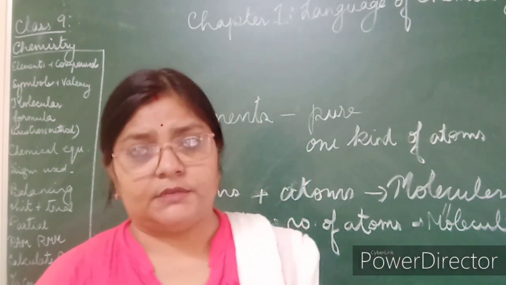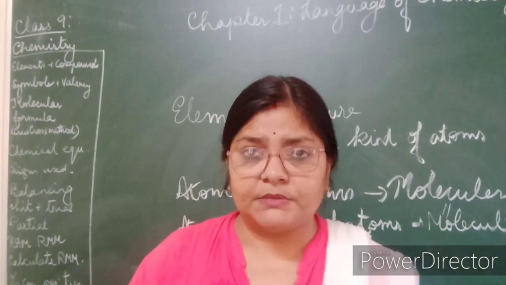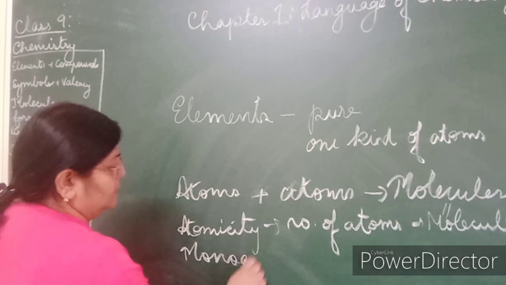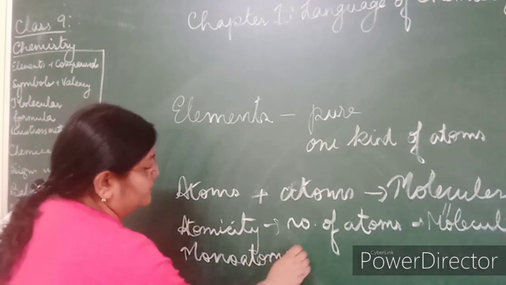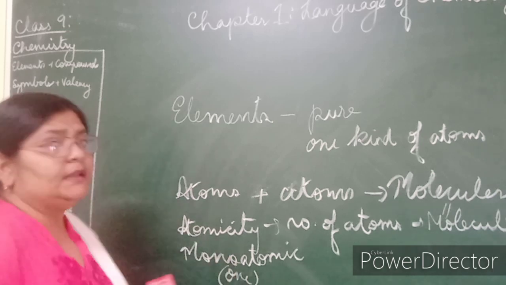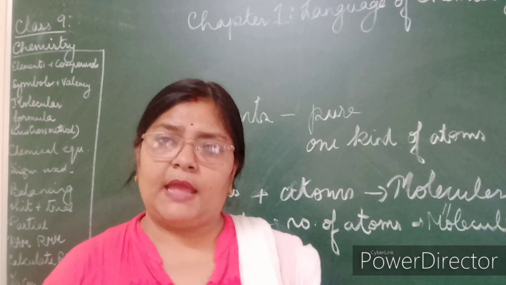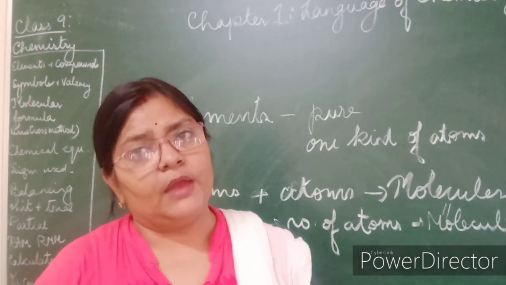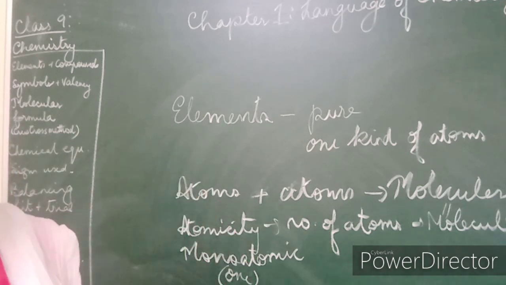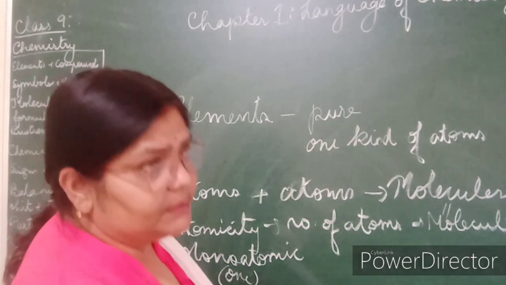Now monoatomic, mono means one. Any element whose molecule is formed of only one atom is a monoatomic element. So elements having only one atom in their molecules are called monoatomic.